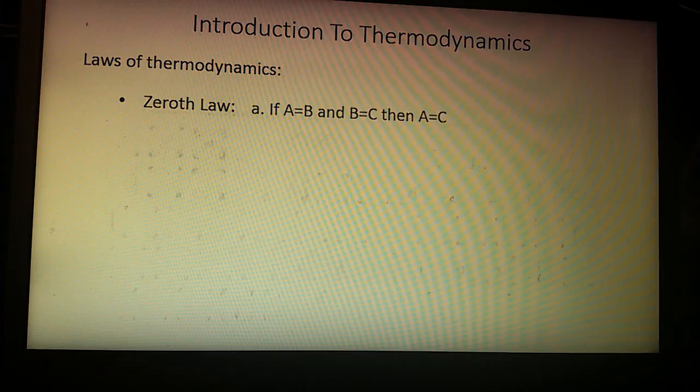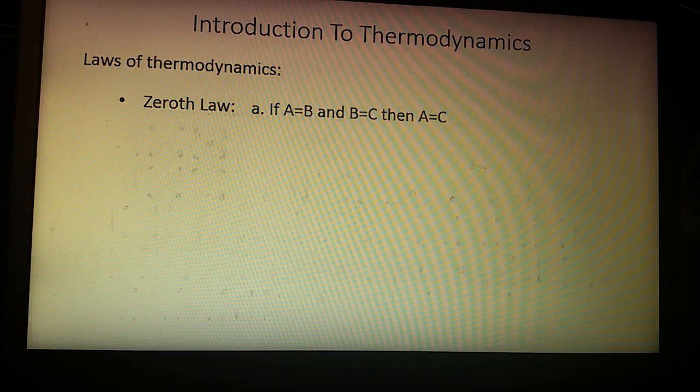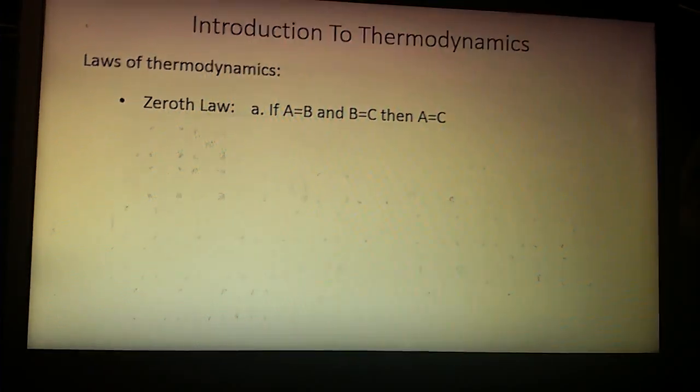So what is this law? It simply means if A equals B and B equals C, then A must equal C. It refers to every type of measurement that can be taken. It is also called the common sense law. It forms the basis of the whole subject.